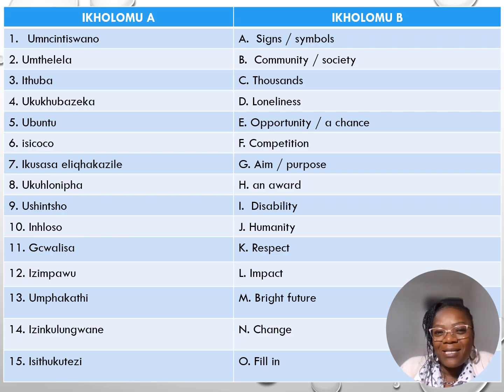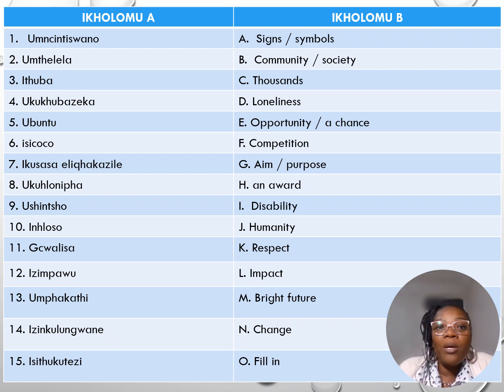Umncintiswana is a competition. Umthelela is an impact. Ithuba is an opportunity. Ukukhubazeka is a disability. Ubuntu is humanity. Isicoco is an award or a crown sometimes. Ikusasa eliqhakazile is a bright future. Ukuhlonipha is, yes, to respect. Ushintsho is change.